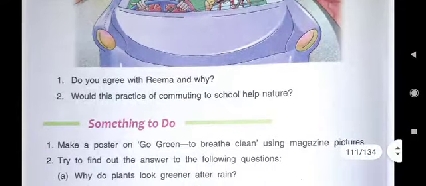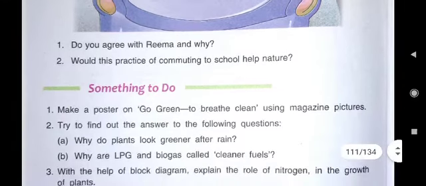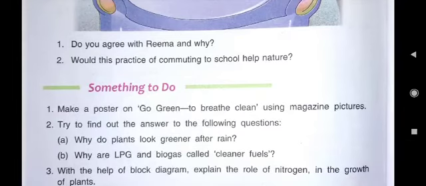Then the next is, would this practice of commuting to school help nature? Yes, of course it will help nature, because in this way air will not be polluted and it will help nature.